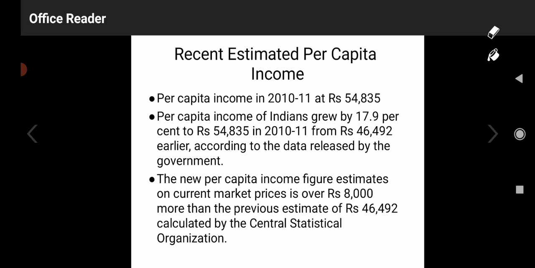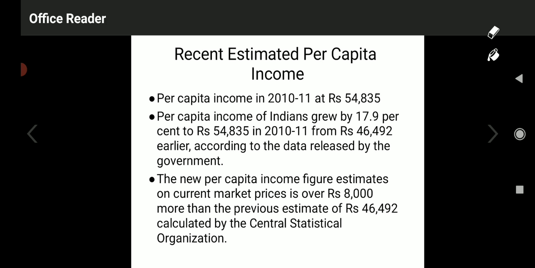And the per capita income of India has grown by 17.9%. It means 54,835 in 2010-11 from 46,492 earlier. Before 2010-11, it was only 46,492 rupees per year. But in the year 2010-11, it has grown up to 54,835, according to the data released by the government.